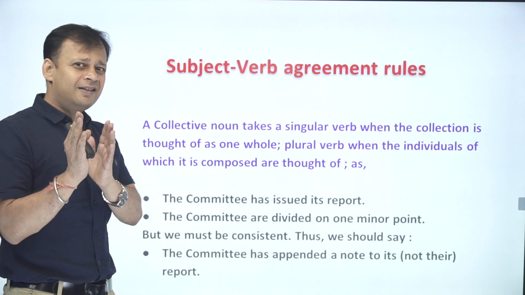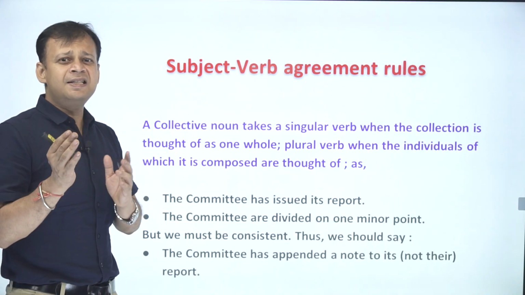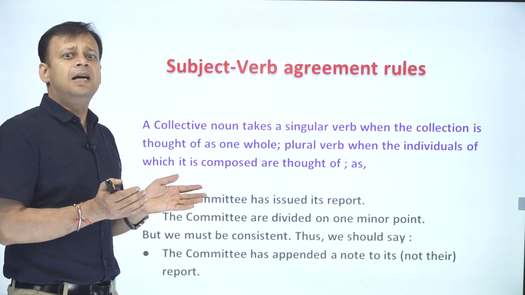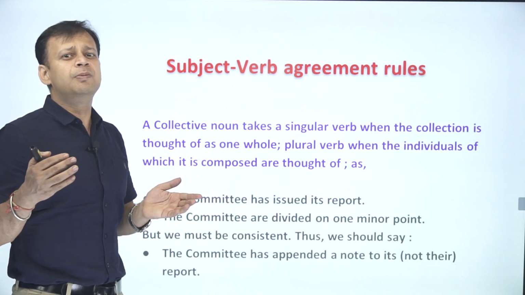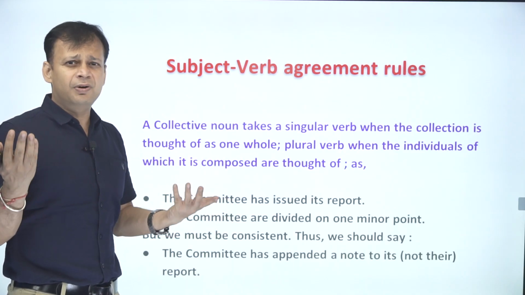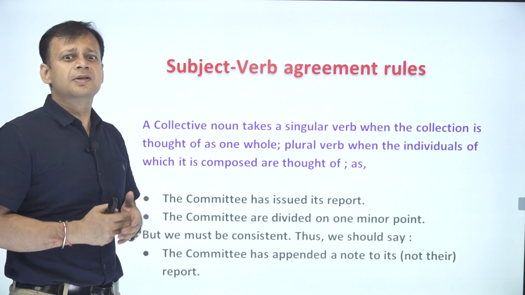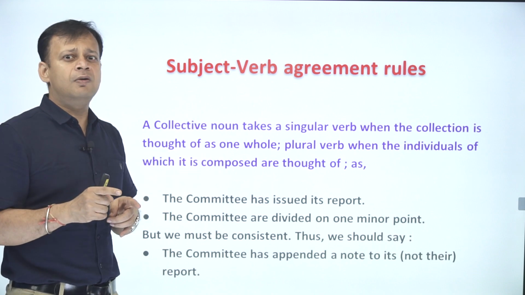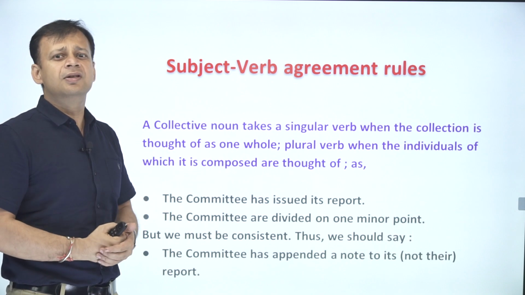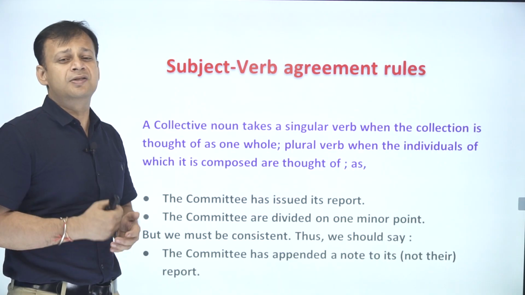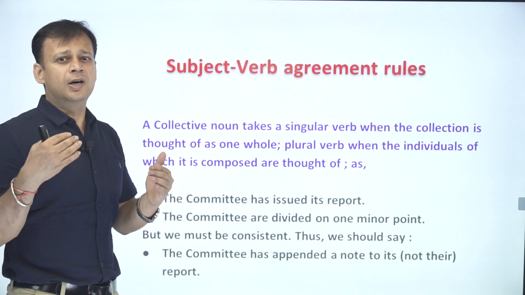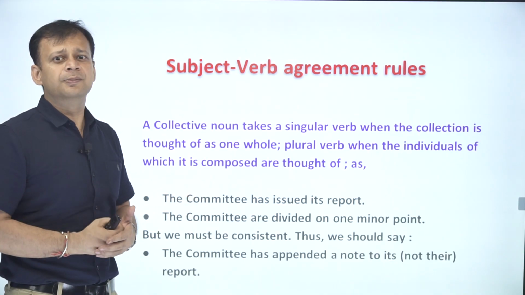Now the moment there is a disagreement, it means some people are having a particular point of view and some people a different point of view. That's why it is being taken as all the members who are involved, and we are using are over here as the plural helping verb, because division means there are people who are against each other's viewpoint.